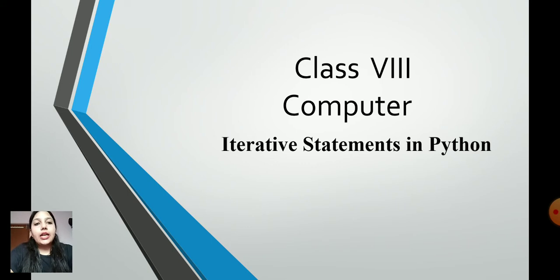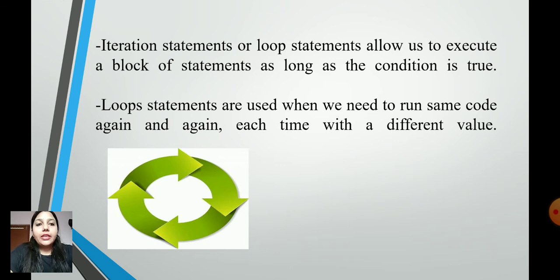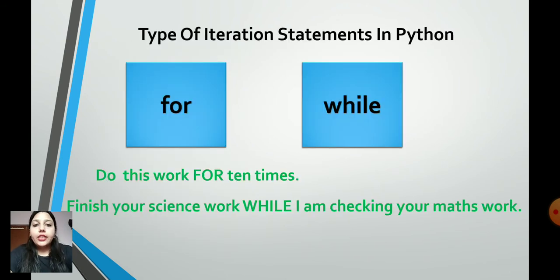Today I am going to start iterative statements in Python. Iterative statements or loop statements allow us to execute a block of statements as long as the condition is true. Loop statements are used when we need to run the same code again and again, each time with a different value. That means these looping statements will create a cycle of events to be executed again and again based on a certain condition. Let us understand this further.